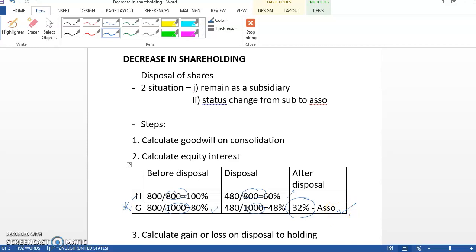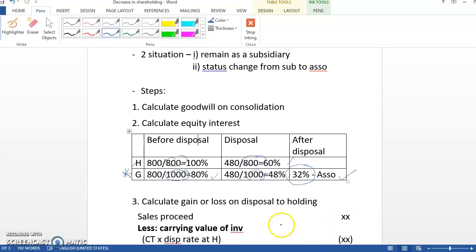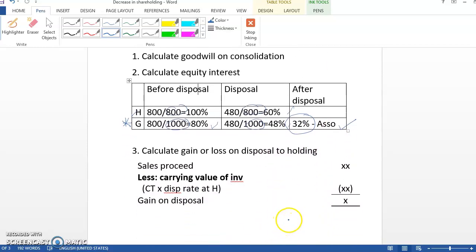Now we will move to step number 3. For step number 3, we need to calculate the gain or loss on disposal to the holding. So we will compare the sales proceeds with the carrying value of investment. This is how you calculate your carrying value of investment: the consideration transferred, meaning the purchase price of the initial acquisition, times the disposal rate at holding.